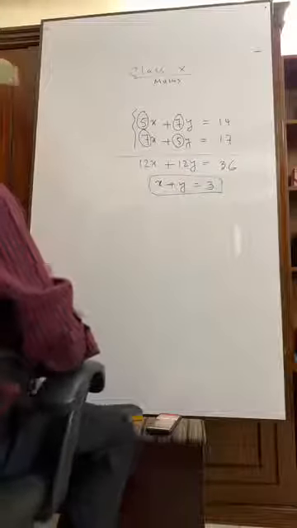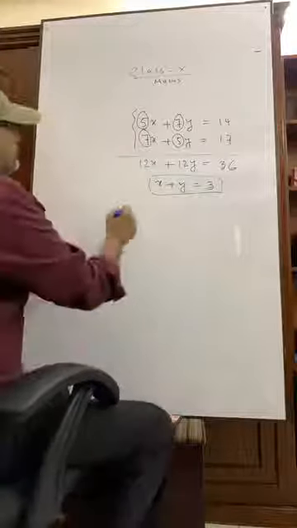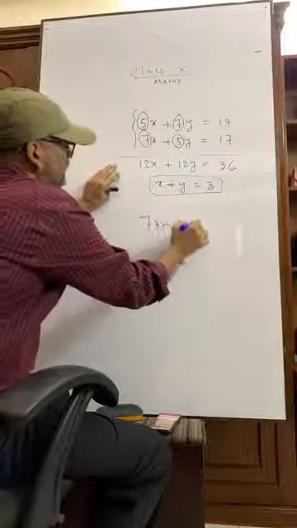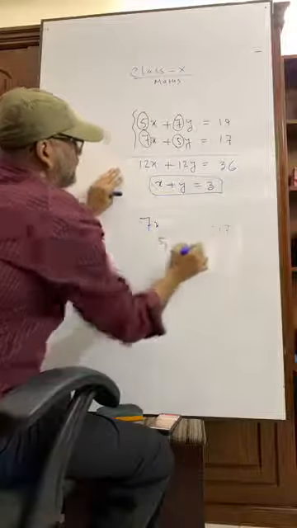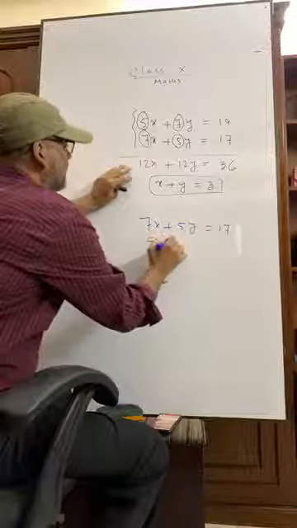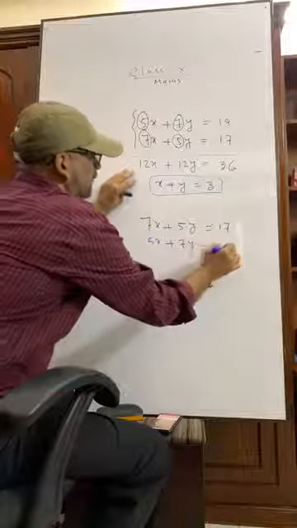Our second question was to determine the value of x minus y. Very good. 7x plus 5y equals 17, and 5x plus 7y is equal to 19.